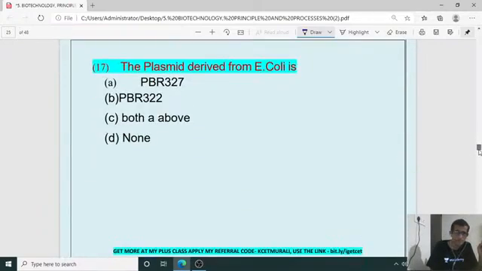DNA. Then the plasmid derived from E. coli is the plasmid developed from E. coli, pBR322, isn't it? pBR322. So we can write this one like this, with superscript and subscript, pBR322.